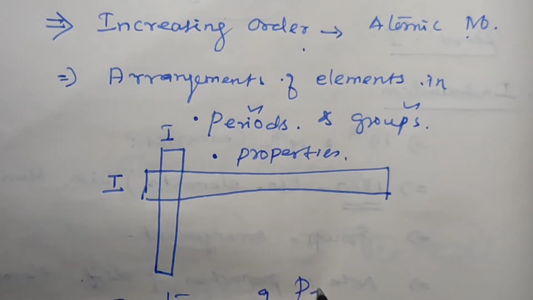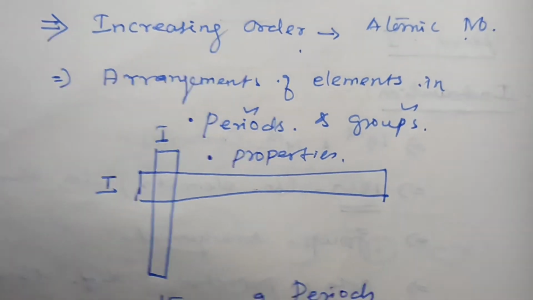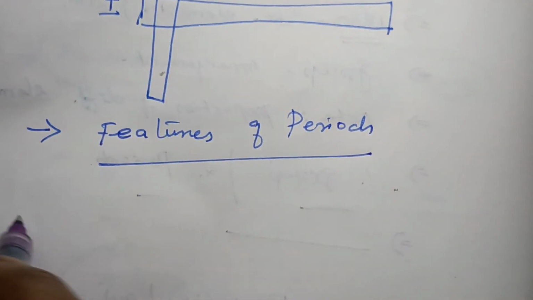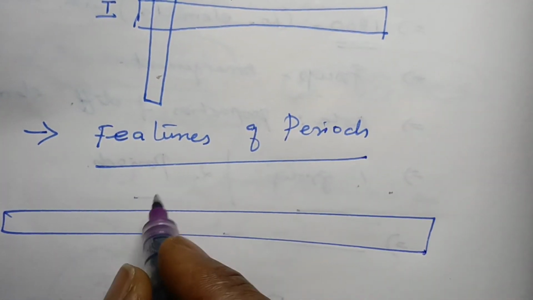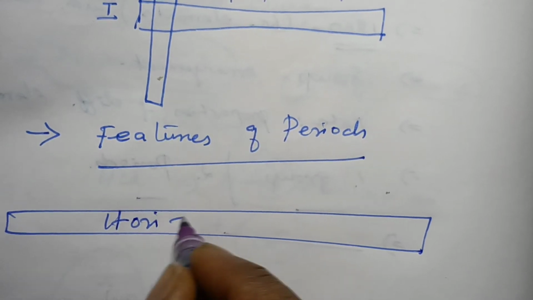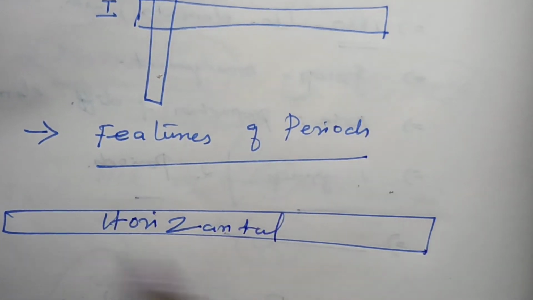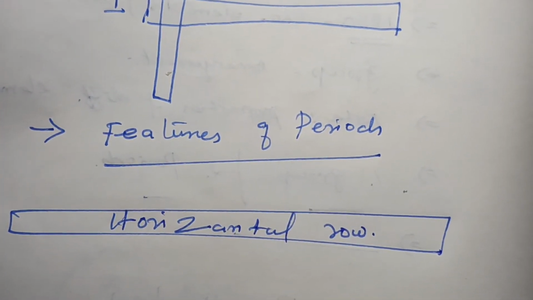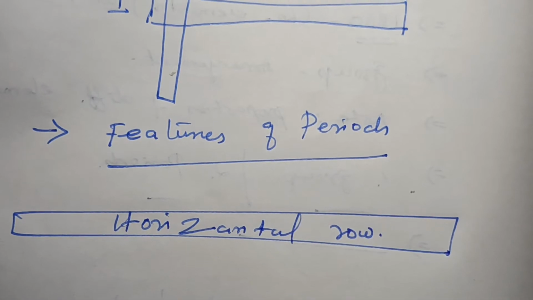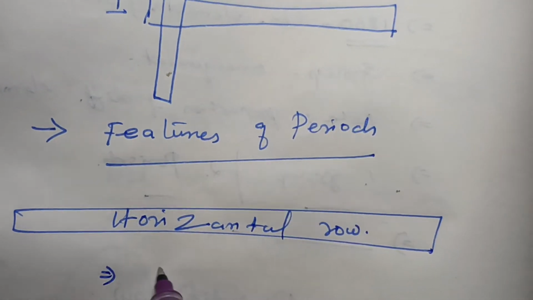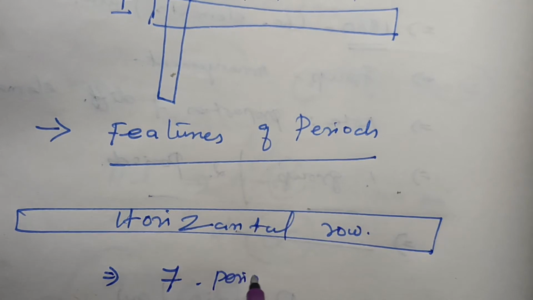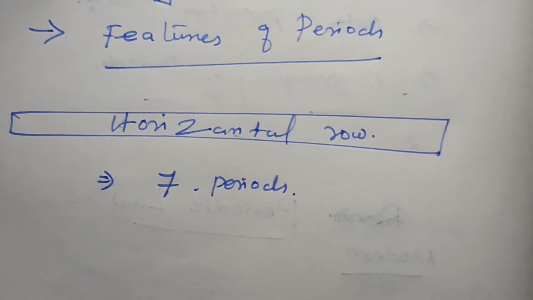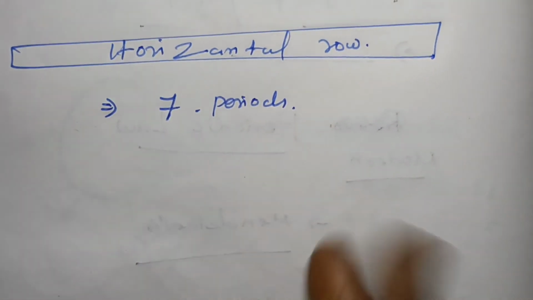Features of periods. The first feature: a period is a horizontal row. A horizontal row is called a period, very simple. How many periods are there? There are 7 periods in the periodic table. Now we will discuss them one by one.